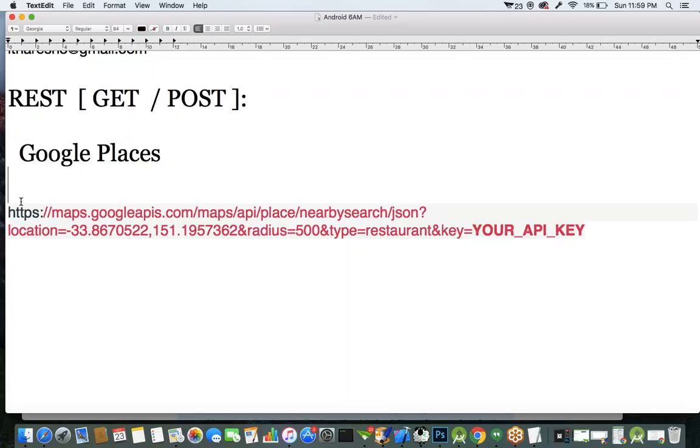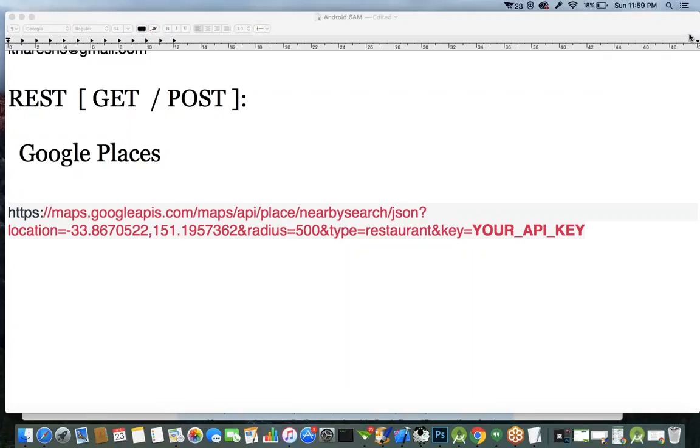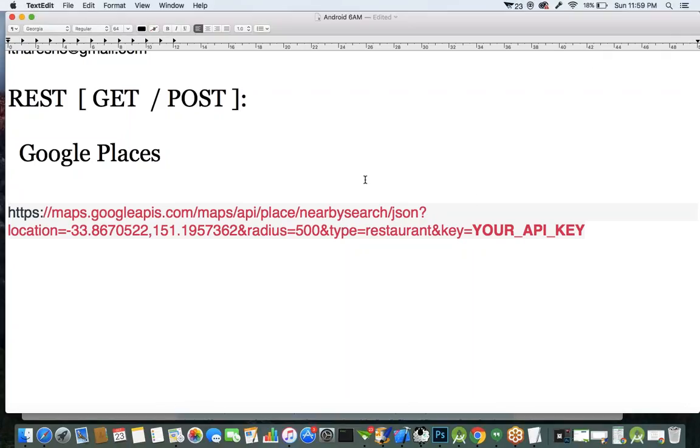So basically it's a RESTful web service URL, and it's a get type of request. By using this Google Places, you can find the nearby information from the server, in whatever response type is specified here. If you specify JSON, you'll get the response in JSON. If you specify XML, you'll get the response from the server in XML format.